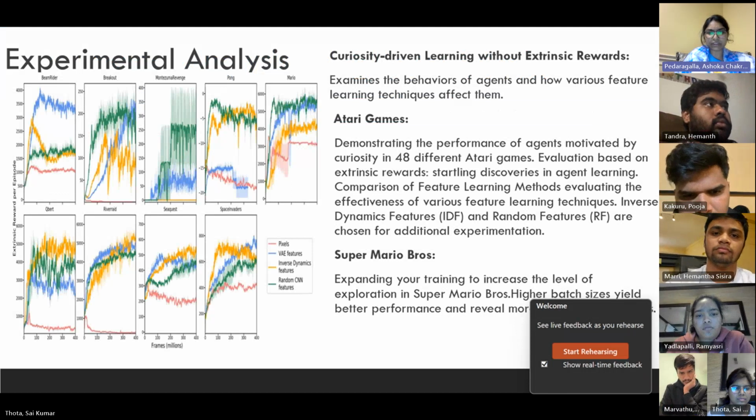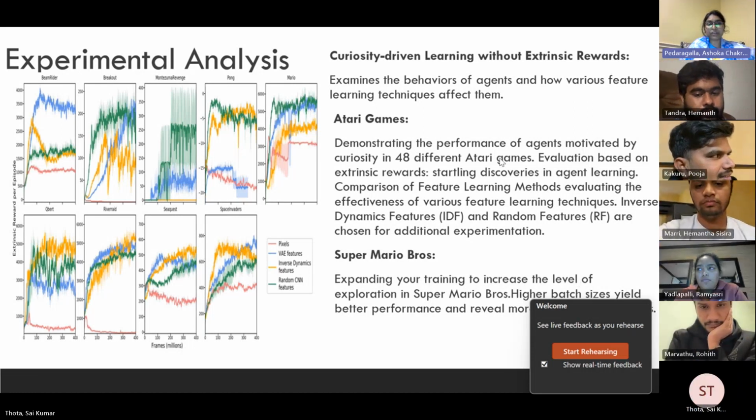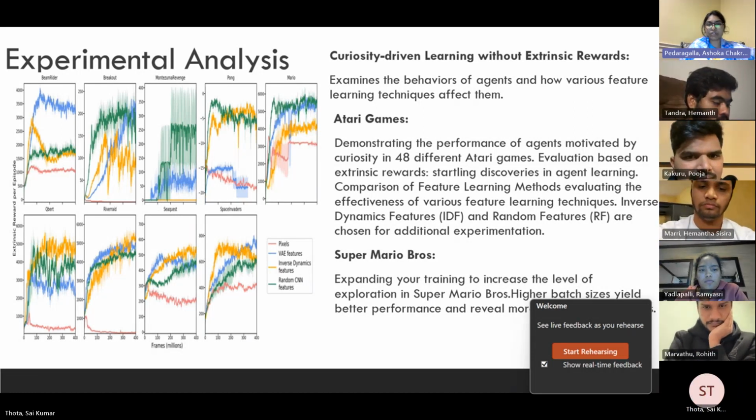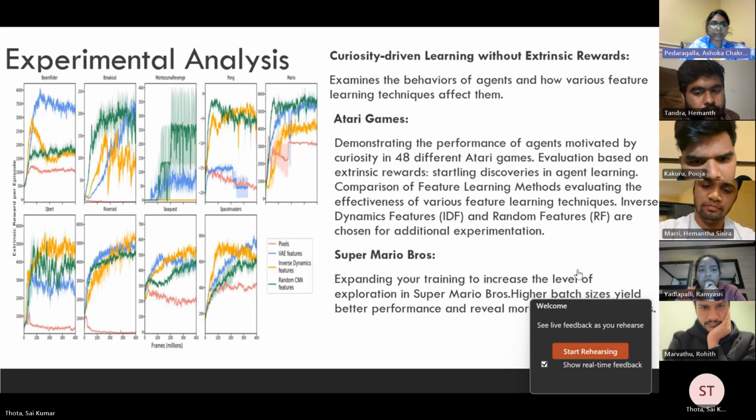Notably, inverse dynamic features outperform random ones in 55% of the Atari games. These results emphasize the value of curiosity based learning and the robustness of random features. This study provides insights into intrinsic motivation and its applications. The multi agent dynamics and RoboSchool.